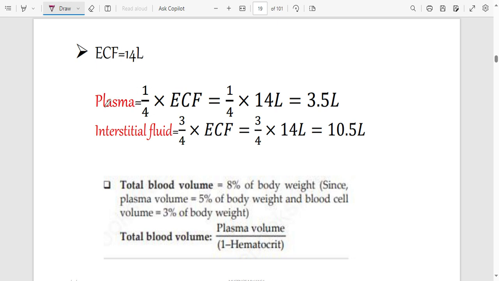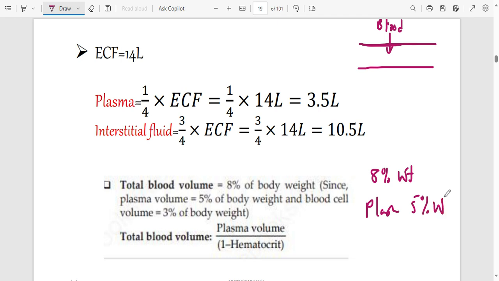Now, this is plasma. What is plasma? Plasma is just the liquid part of blood. Now, if you get a blood vessel, in a blood vessel you are going to find blood. What makes up blood? You are going to have blood cells and water. So if you are trying to find the total blood volume, it is 8% of the weight. But remember, we have just said that plasma, just the liquid part of blood, is what?